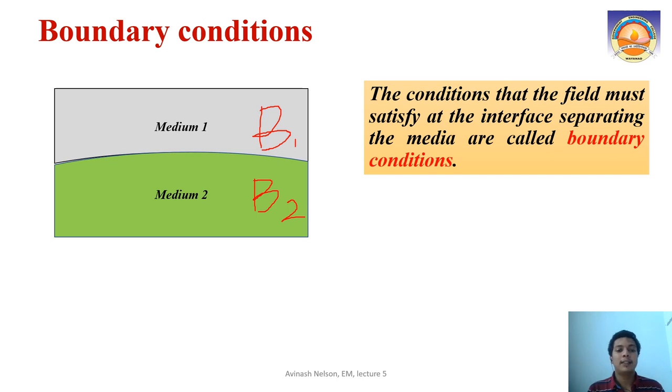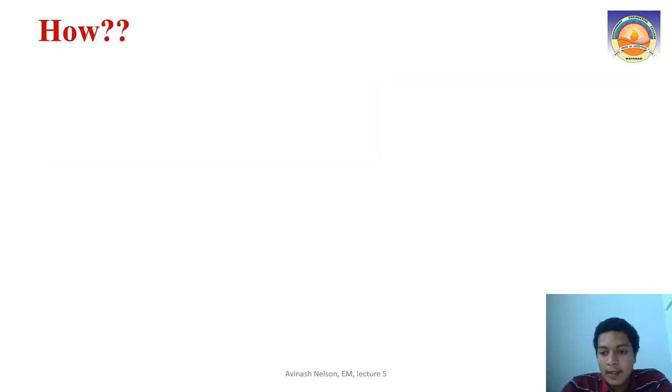The difference between the materials, the property, is the permeability when we come to magnetic field. In electric field, it was the permittivity, one having epsilon 1 and the other having epsilon 2. Here the change is only in permeability. The analysis is quite similar to the boundary conditions for electric field, so we will get into how we can do this.